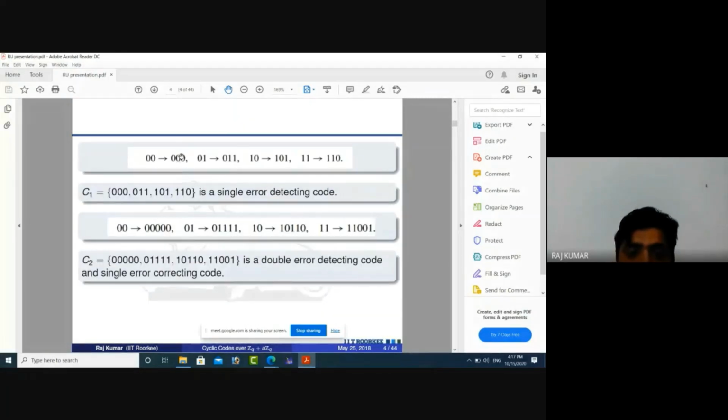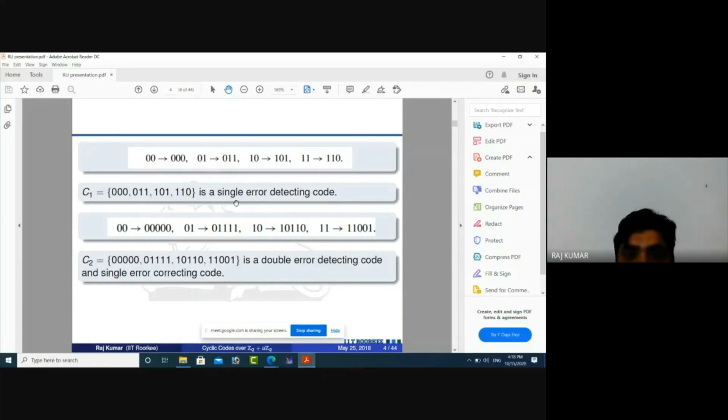I am taking this example. Our set will be C1. What is the distance between each pair of these code words? So here the minimum distance of C1 is 2.